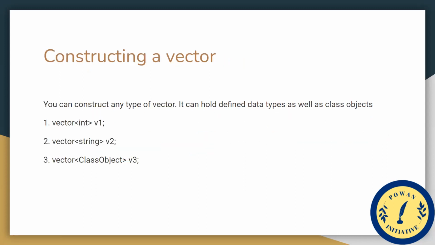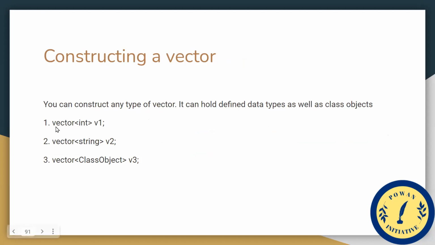Now let's move forward. Here is constructing a vector. How can we construct a vector? We can construct any type of vector, depending on us. It can hold defined data types as well as class objects. The type, or how can we construct a vector?